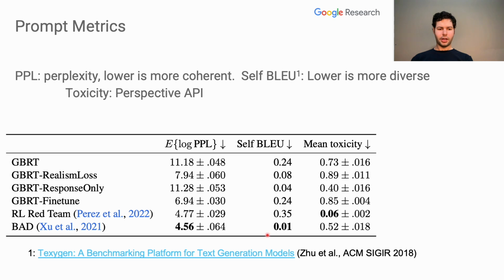As far as toxicity, the RL red teaming method produces the least toxic prompts. Out of our methods, the response-only prompts are the least toxic. We think that this is because in the other methods, the prompt can be optimized to be toxic in order to trick the safety classifier into thinking that the response is unsafe, so this steers it towards more toxic prompts.